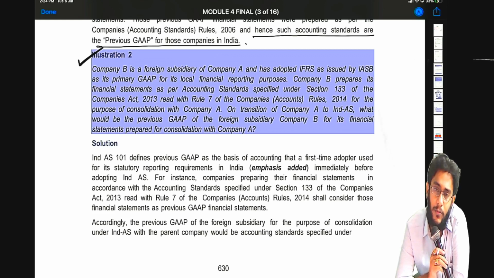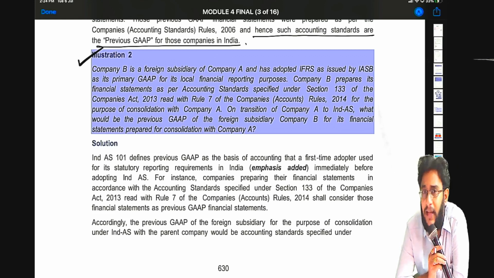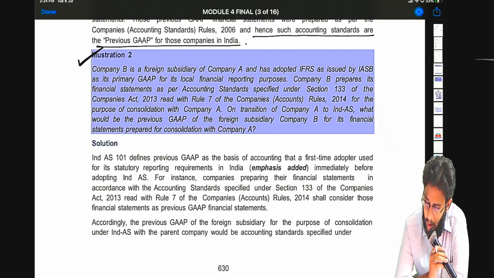Obviously A needs to prepare consolidated financial statements, and for that B's financial statements have to be translated into A's framework, and only then can we do consolidation. On transition of Company A to Ind AS, what would be the previous GAAP of foreign subsidiary Company B for its financial statements prepared for consolidation with Company A?